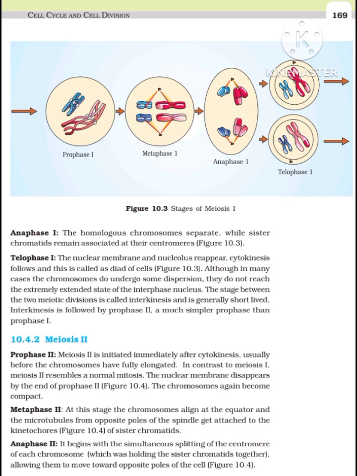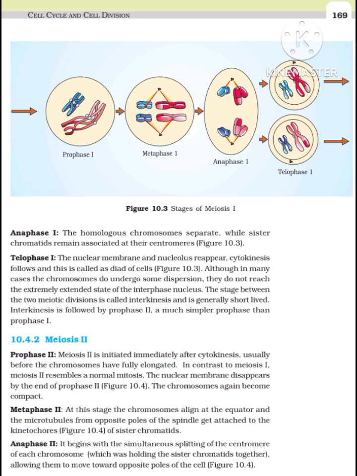Metaphase II. At this stage the chromosomes align at the equator and the microtubules from opposite poles of the spindle get attached to the kinetochores, figure 10.4, of sister chromatids. Anaphase II begins with the simultaneous splitting of the centromere of each chromosome, which was holding the sister chromatids together, allowing them to move toward opposite poles of the cell, figure 10.4, by shortening of microtubules attached to kinetochores.